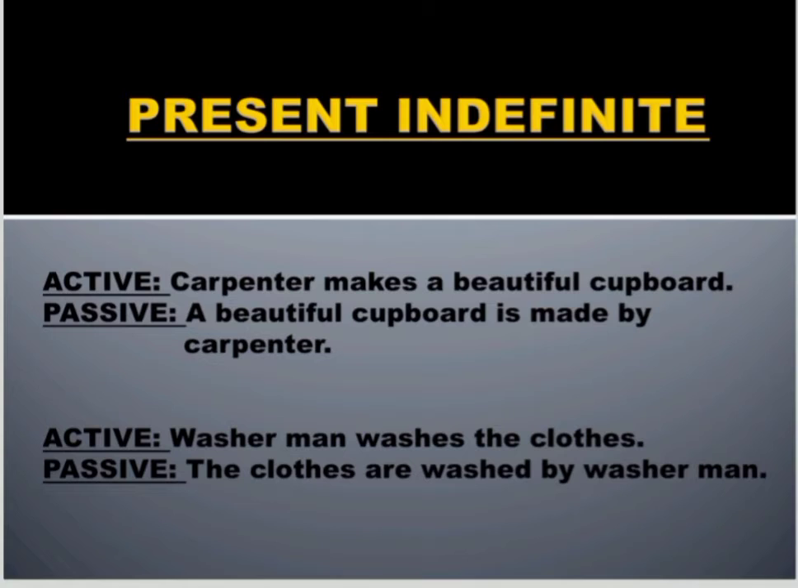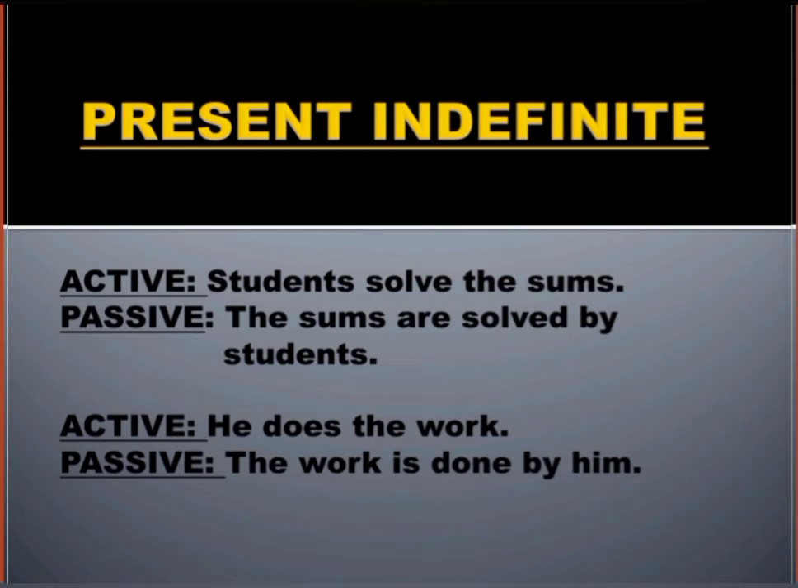Second example, active voice. Washerman washes the clothes. Passive, the clothes are washed by washerman. The clothes is a plural object, that's why I have chosen the helping verb are here. And then verb third form washed by, and then in the last the subject washerman. Active voice. Students solve the sums.